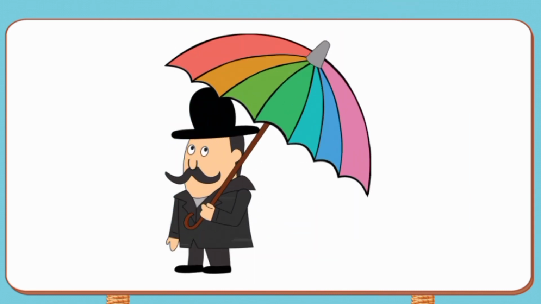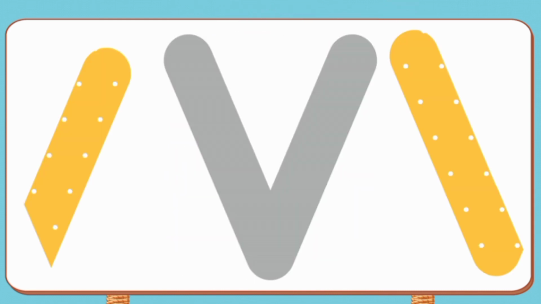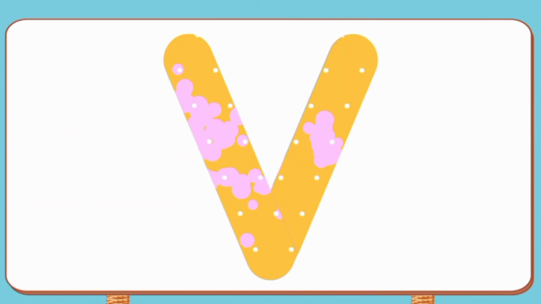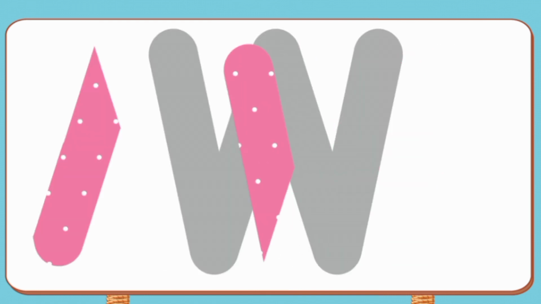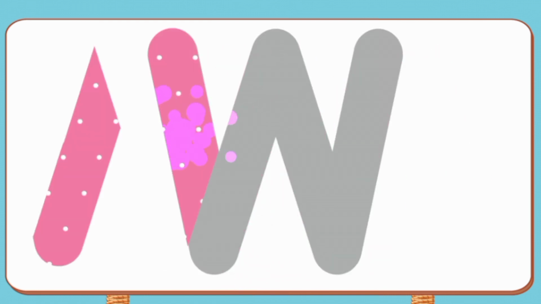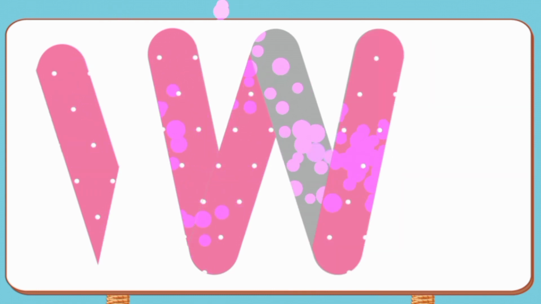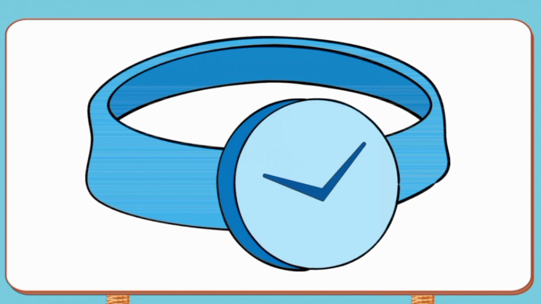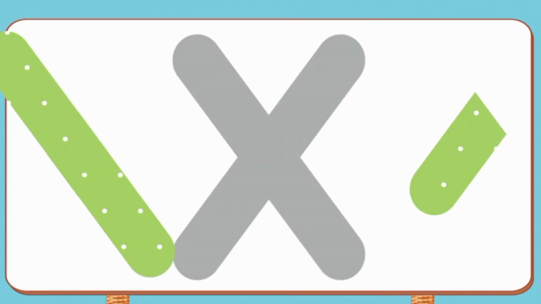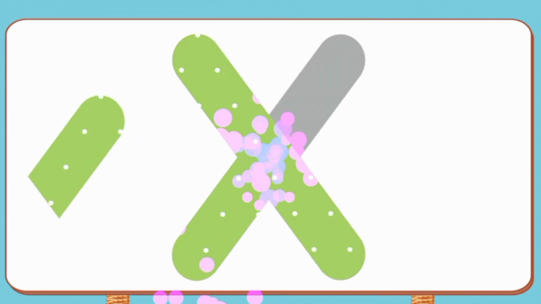U. Umbrella. Match the pictures to their shadows. V. Violin. Match the pictures to their shadows. W. Watch. Match the pictures to their shadows.